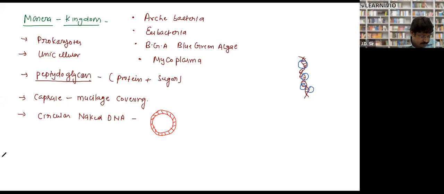Next point. They have mesosomes, which are foldings of plasma membrane, and they help in energy production like mitochondria. Full stop. Write it down in the same point.